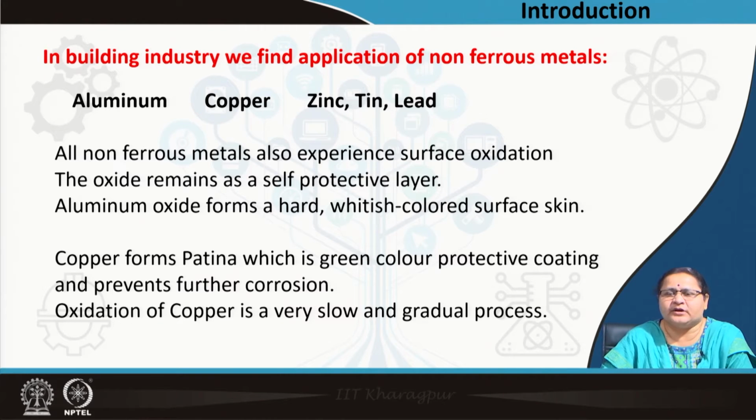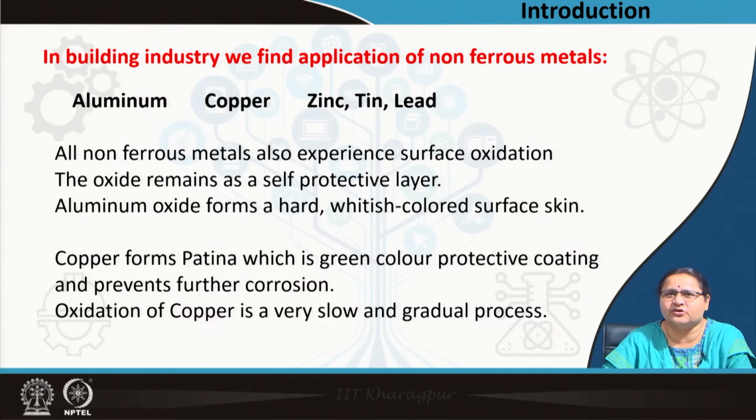The green color that you had seen in the case of copper is nothing but copper oxide, which is also called patina, and that is the protective layer. The more the age of the copper, the more you will see it is greenish. So, this copper patina is nothing but the oxide of copper, which is actually protecting the copper from further oxidation and decay. Hence, this is the major difference between ferrous metals and non-ferrous metals.